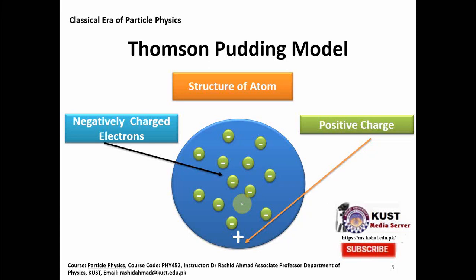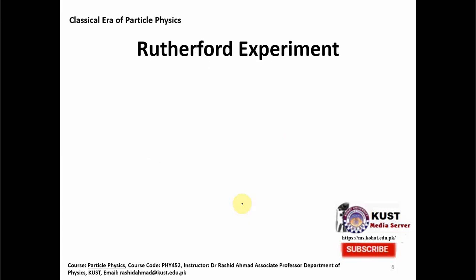And for testing this model, he devised an experiment which is a very famous experiment in the history of physics generally and particle physics particularly, called the Rutherford Experiment. With this Rutherford experiment, he wanted to test whether J.J. Thomson's pudding model is correct or not.